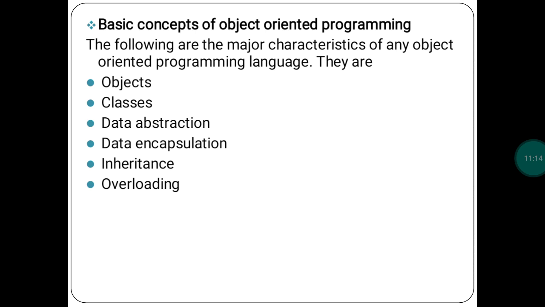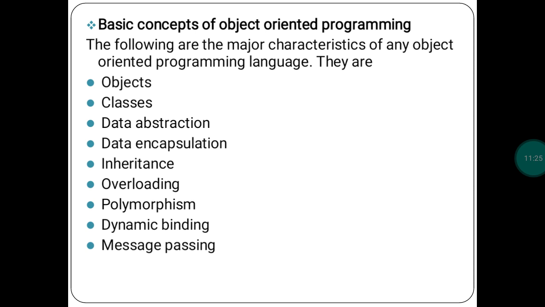Overloading. Chapter number 8 we are having the function overloading. Then polymorphism, dynamic binding, and the last one is message passing. These are some characteristics of OOP. Now I will explain one by one: what is object, what is class, what is data abstraction, what is data encapsulation, what is inheritance, what is overloading, what is polymorphism, what is dynamic binding, and what is message passing.